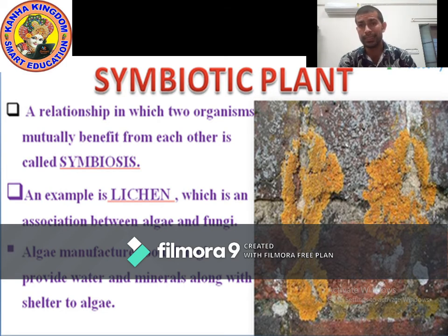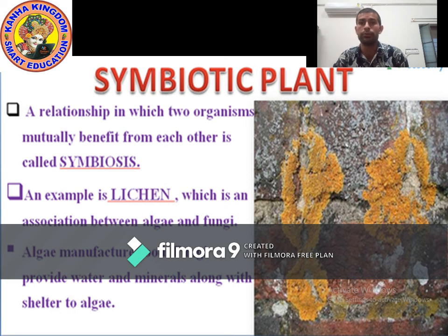So, lichen is an example of symbiotic nutrition in which two organisms are associated, fungi and algae. Fungi provide water and mineral, and with their help algae prepare food. Fungi also provide shelter for algae, and in return algae give prepared food to fungi. In this way, they live together. Understood?